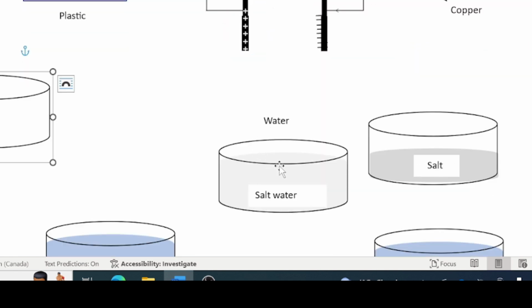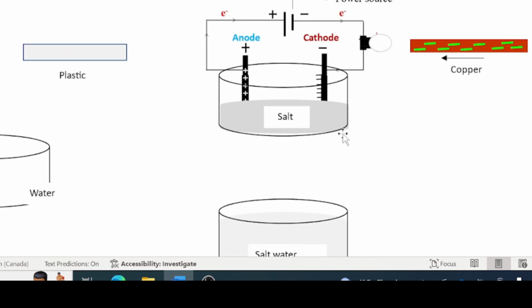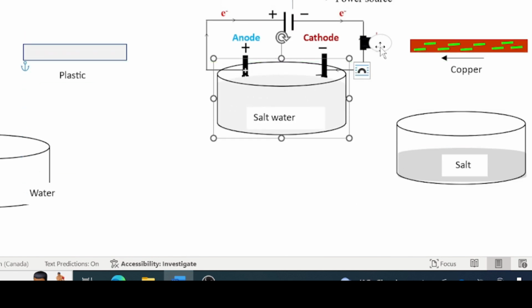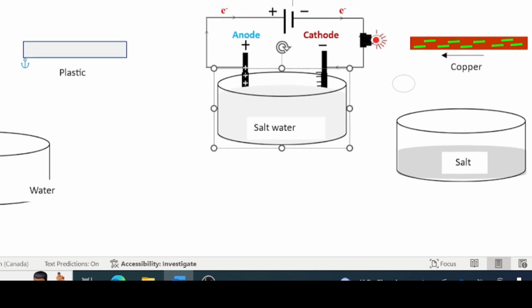Let's say now we want to see if salt conducts electricity. So solid sodium chloride or any salt would not conduct electricity. But now if I take salt water, it does conduct electricity. And this is called an electrolyte. Any aqueous solution that conducts electricity is called an electrolyte.